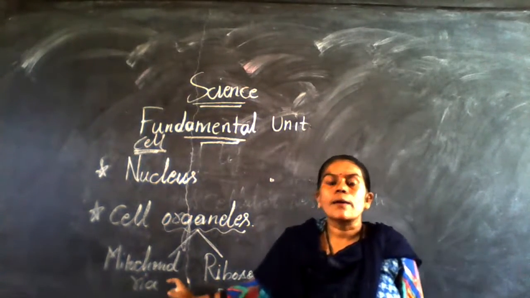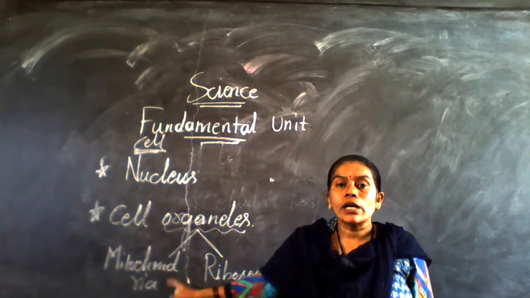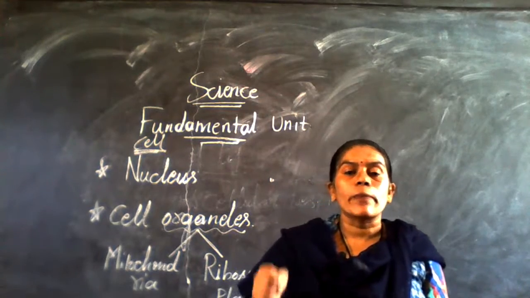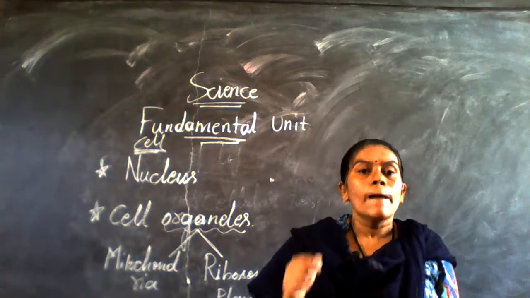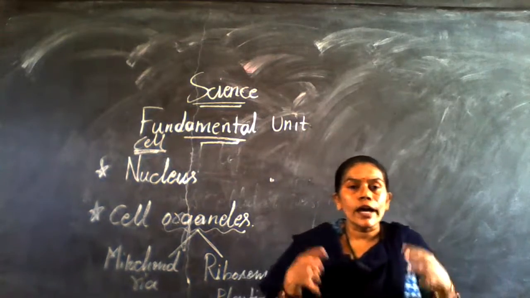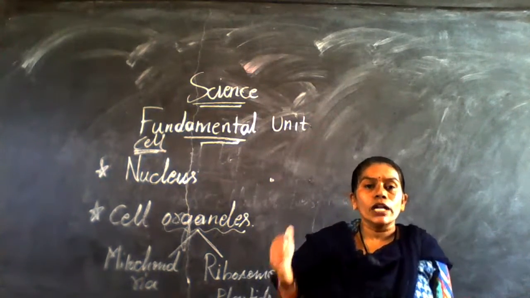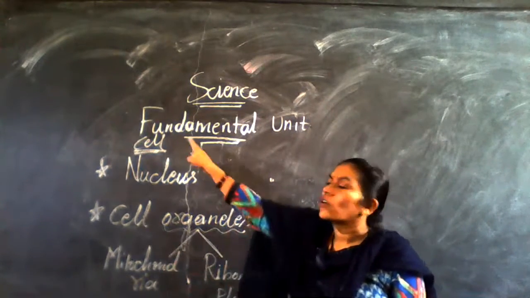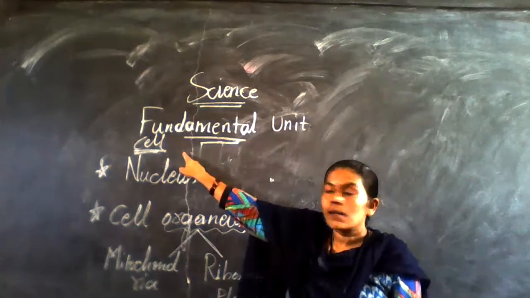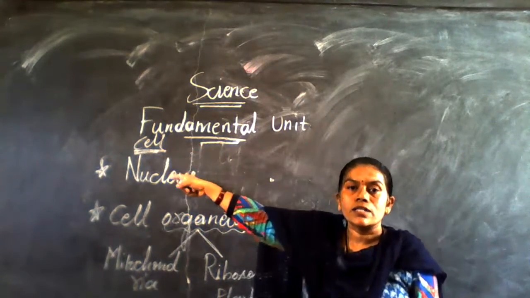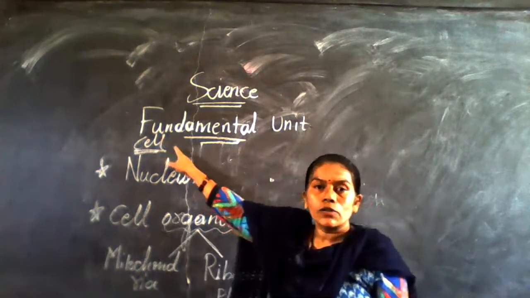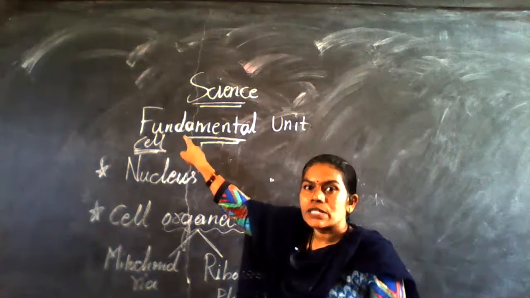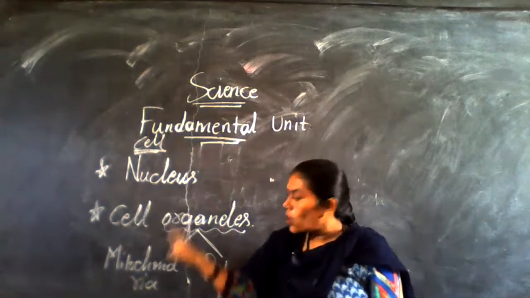Here, mitochondria is the powerhouse of the cell. Why do we call mitochondria the powerhouse of the cell? Because they reserve the energy. They store the energy, and whenever the cell needs energy, at that time the mitochondria will give the energy to the cell. Why do they give energy to the cell? So the cell will be able to do other activities, such as respiration, digestion, nutrition. Everything goes on with the help of the cell only, and for that the mitochondria help.